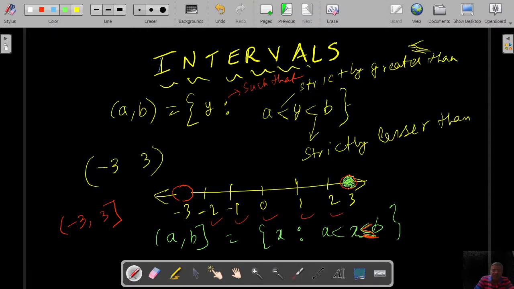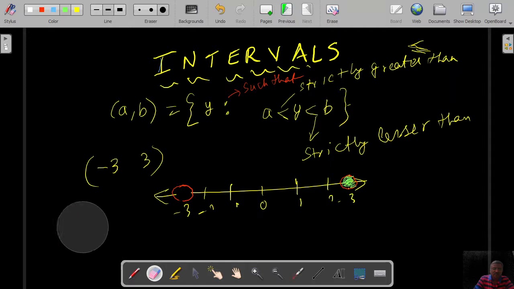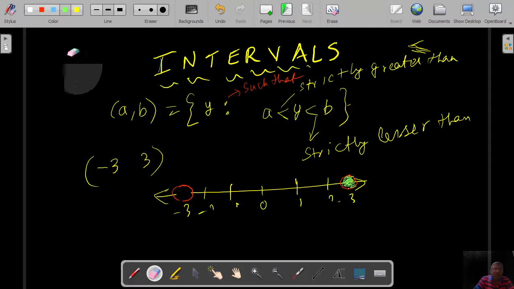Now the same thing if I write the other way. I will just take this and erase it. Supposing I put a double box like this. Suppose I put minus 3 and 3.